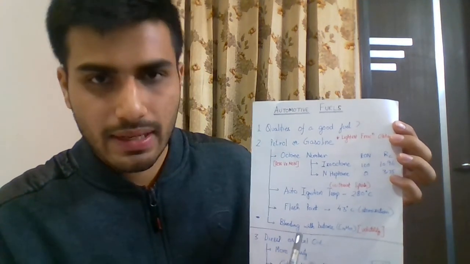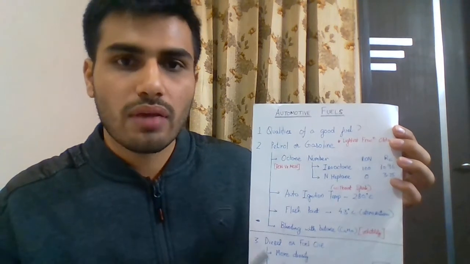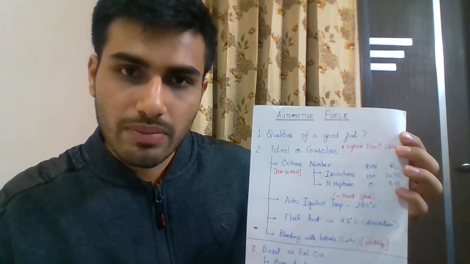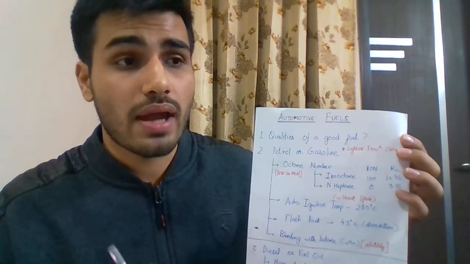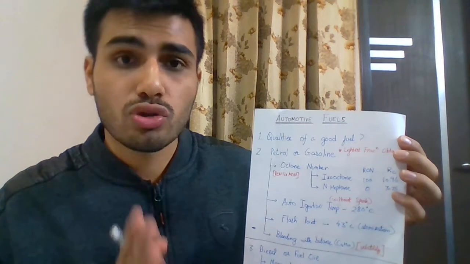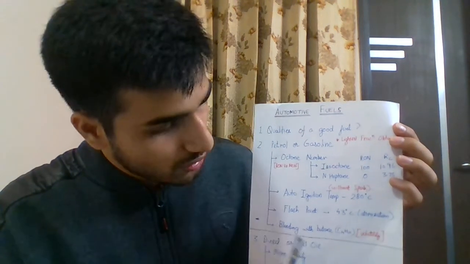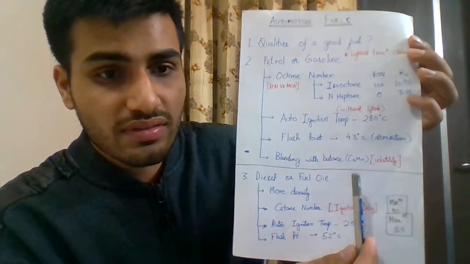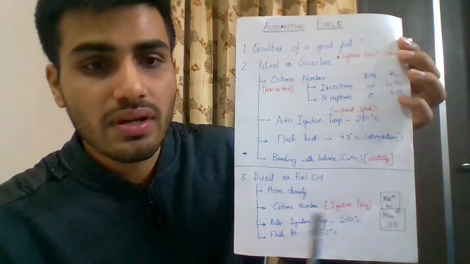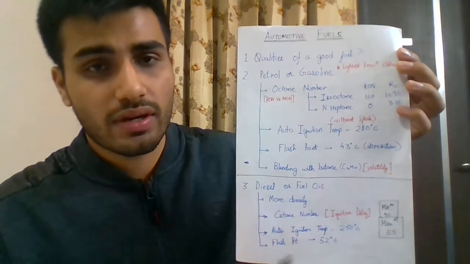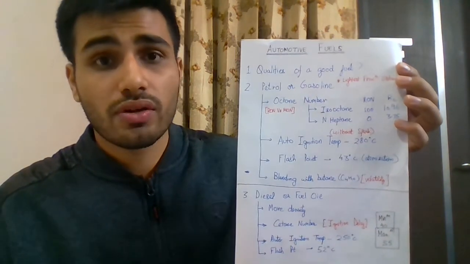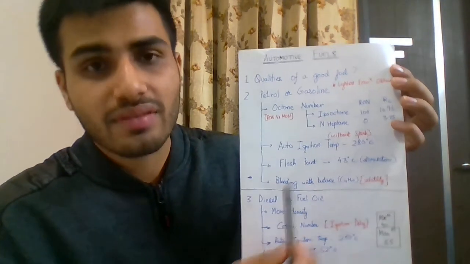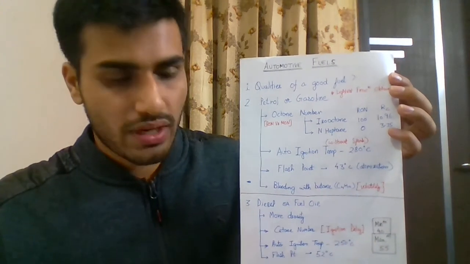Next we come to the blending of fuels. Generally the fuels available in the summer season and the winter season vary because of the difference in temperatures. There is a difference in the volatility of the fuels, but the volatility of the fuel should be constant for the engine. For that we add butane, which is C4H10, as you can see in this figure, and butane addition leads to an increase in volatility. In the winter season, when the volatility of the fuel is generally less because of the decreased temperature, we increase the addition of butane, whereas in the summer season we limit the amount of butane added.